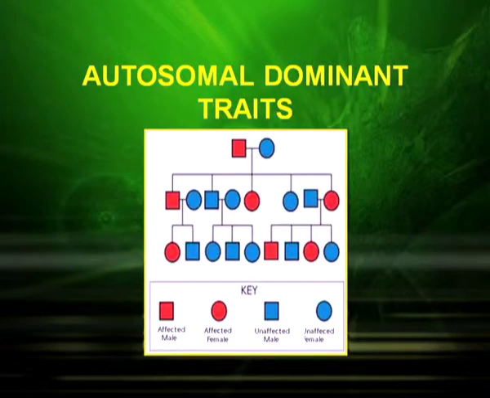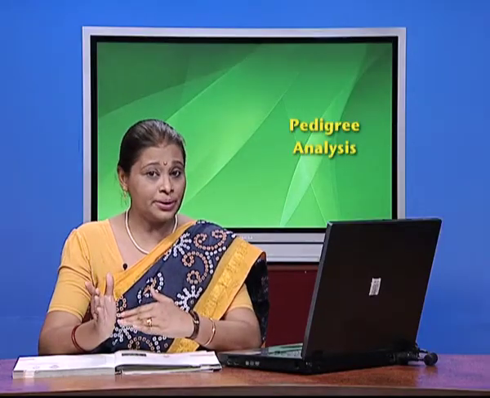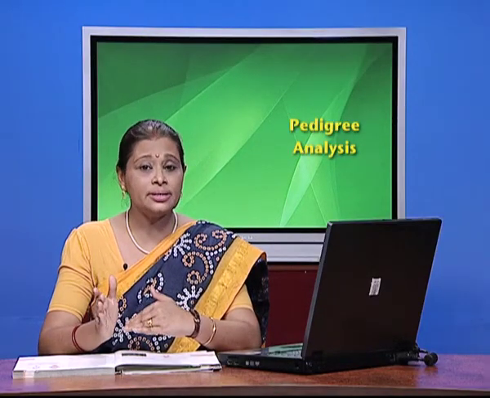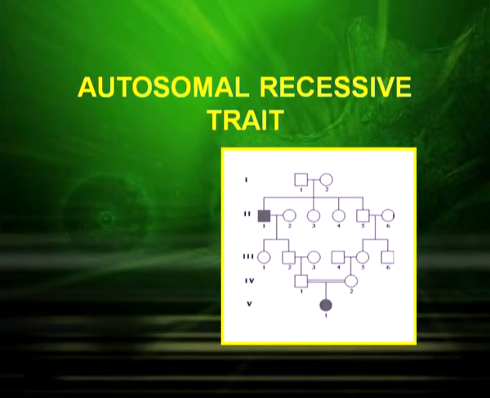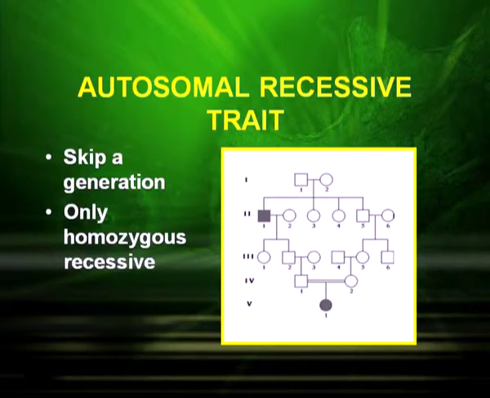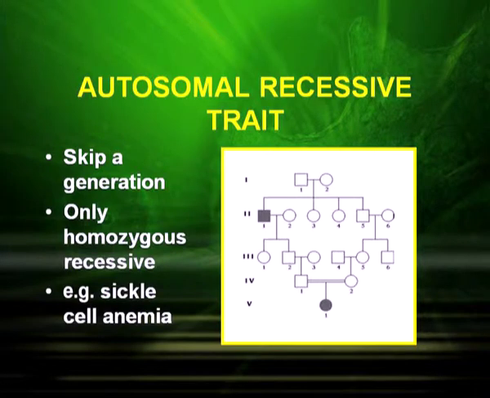Now the following chart shows the autosomal dominant. Now a very important question again: how to differentiate whether it is autosomal or sex-linked. The first important point that you have to remember is that in the case of an autosomal dominant trait, it seldom skips a generation. That means the trait appears in every generation. In the case of an autosomal recessive trait, it skips a generation. Only homozygous recessive genes occur, and the example is sickle cell anemia.